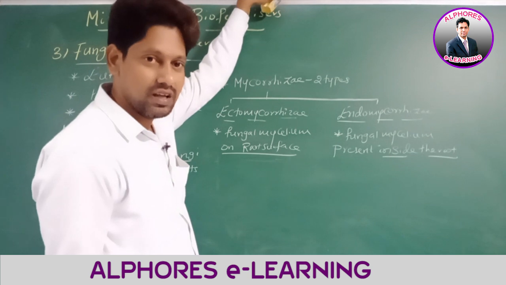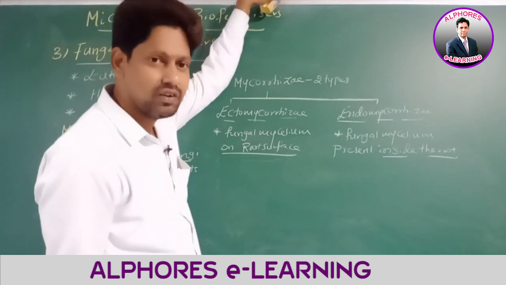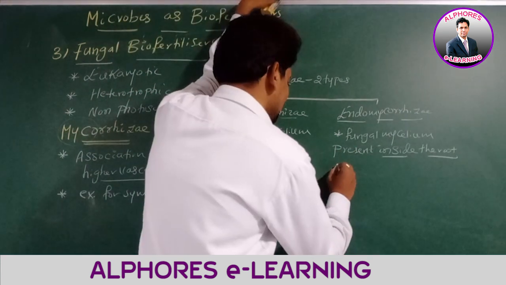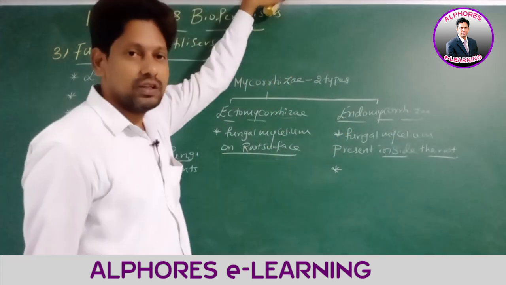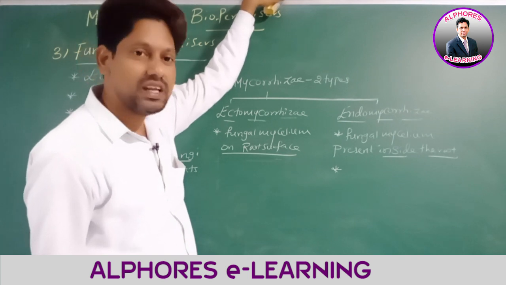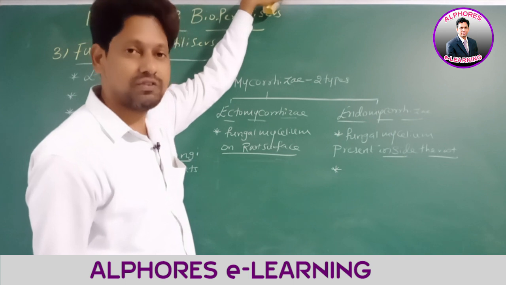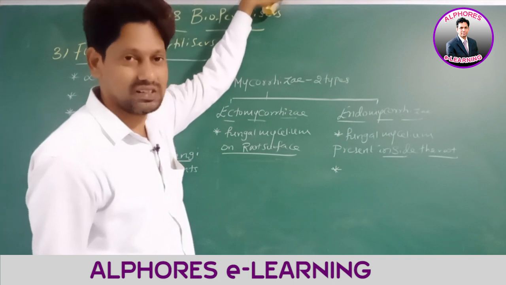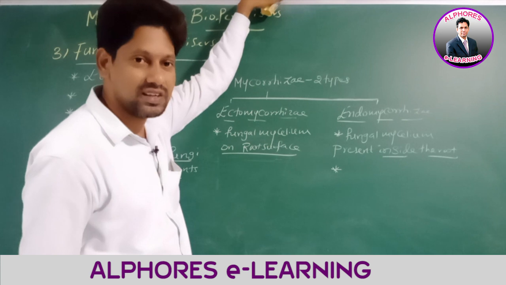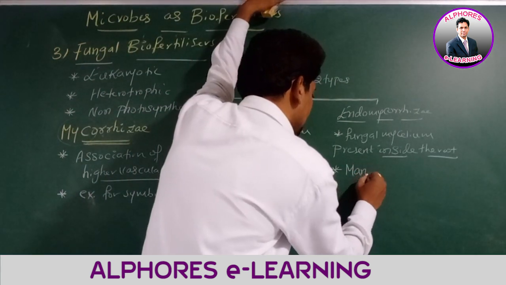Is it okay? A genus of fungi by name Glomus. Therefore, Glomus is one of the genera in fungi. Many members of genus Glomus form which mycorrhiza? Endomycorrhiza. This statement is important.